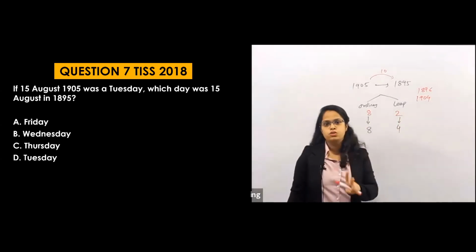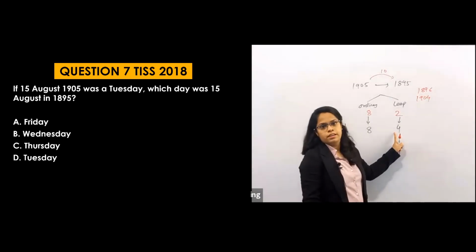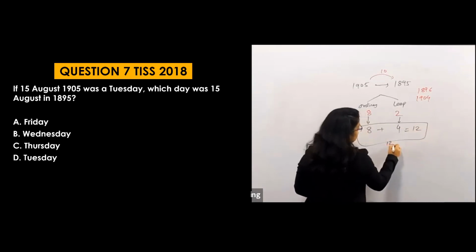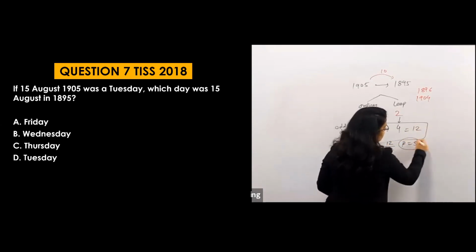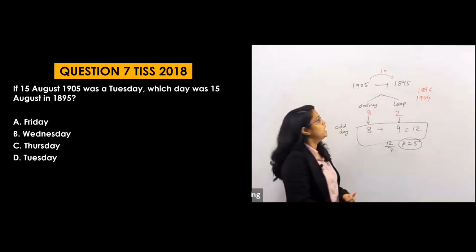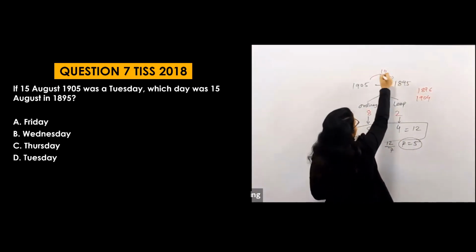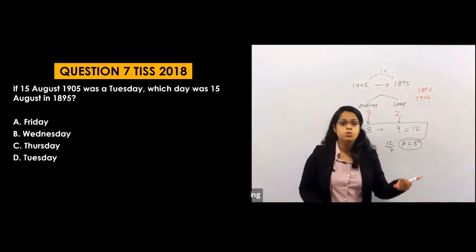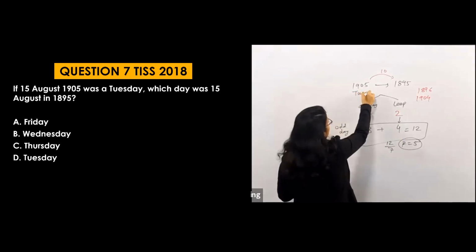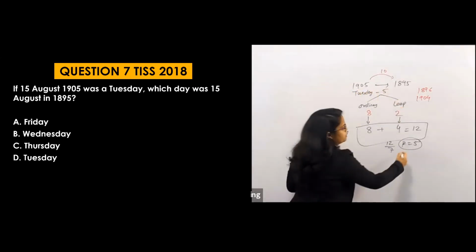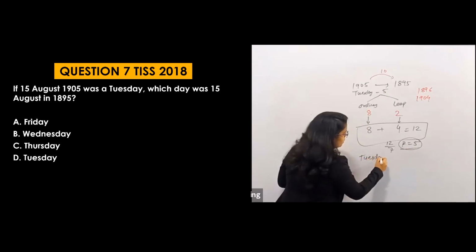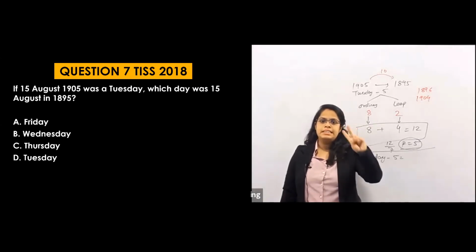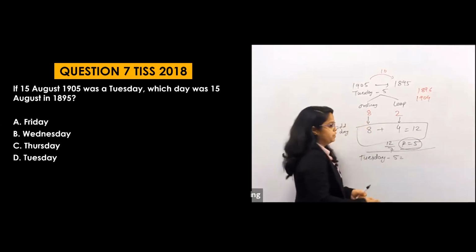In these 2 leap years there will be 4 odd days, because 1 leap year is equal to 2 odd days. So 8 plus 4, how many odd days in these 10 years? There will be 12 odd days. 12 by 7, the remainder will be 5. But as I have to go from 1905 to 1895, I have to go backwards, that means I have to subtract. That means Tuesday minus 5, because the remainder is 5. Tuesday minus 5: Monday, Sunday, Saturday, Friday, Thursday. So your answer will be Thursday.